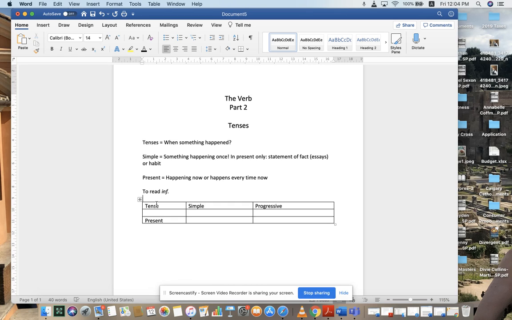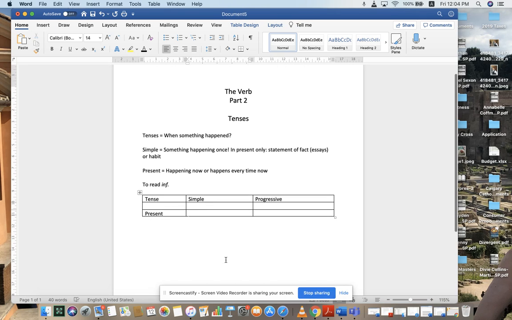And we dealt with that in part 1 of the verb. Now, the present tense: happening now, or happens every time. Now, I chose to read. So let's do first person singular and third person singular. The reason I want to do that is I want to show you how the third person singular behaves, because in the English language, the third person singular is typically where you're going to find a conjugation of a given verb.